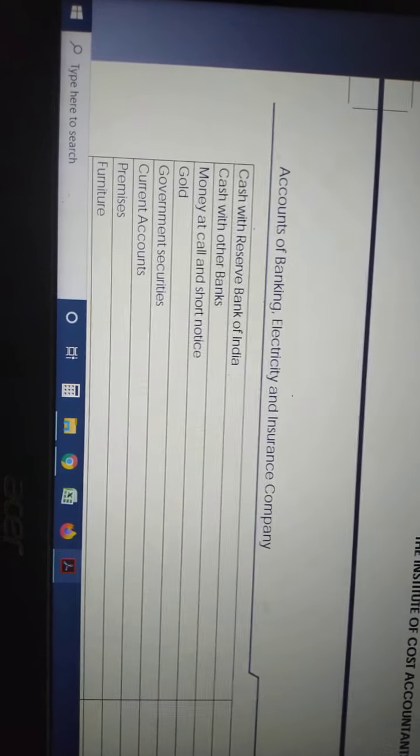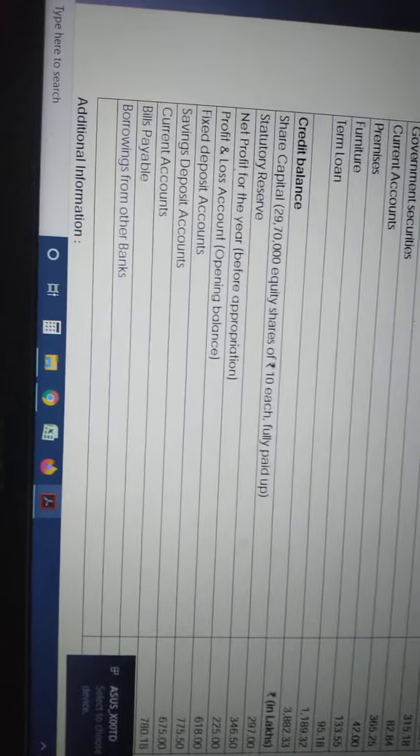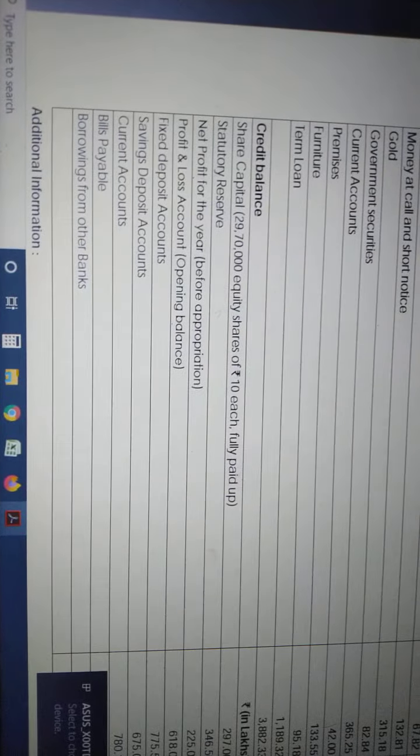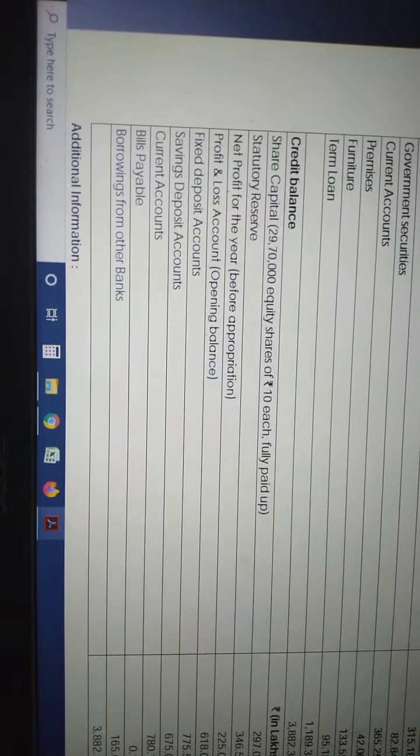Then term loan is basically loans and advances. Which schedule? Schedule number 9. Term loan is schedule number 9.